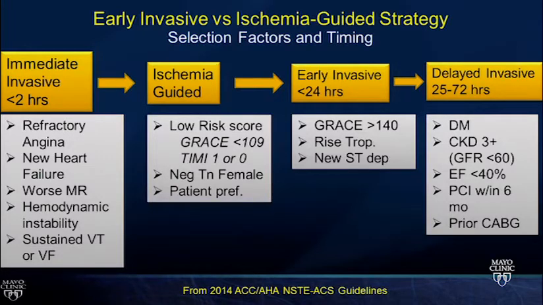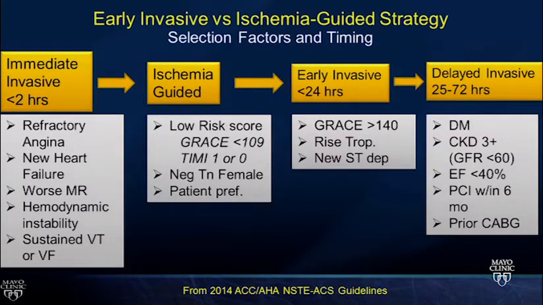So the first thing to think about is, is somebody unstable? So even if they're not a STEMI, if they're an NSTEMI but they're quite sick, so they've been on medical therapy, they have refractory angina, you just can't get them pain-free, they have new heart failure, new or worsening mitral regurgitation, hemodynamic or electrical instability, they've declared a degree of risk that involves clinical instability, then those patients need to come to the cath lab within a short period of time, within a couple hours.